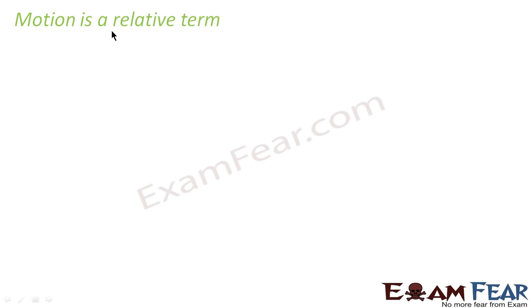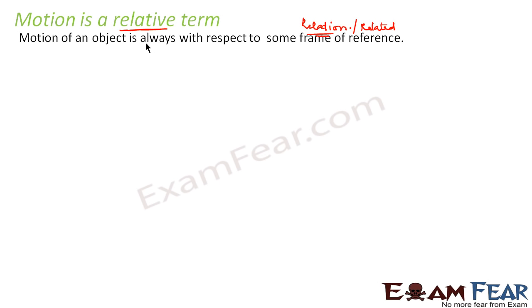Well, a very important thing to discuss when we talk of motion is that it is a relative term. What do we mean when we say relative? The term itself suggests relative, that means in relation to something or related to something. Correct? That means motion of an object is always with respect to some frame of reference. This is a very important term to remember here. With respect to some frame of reference.